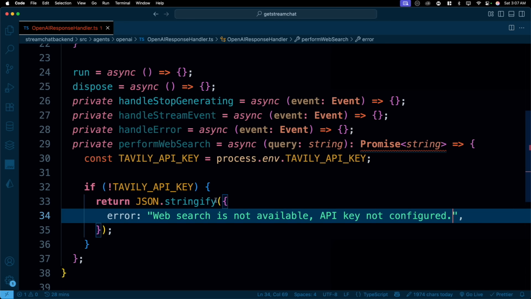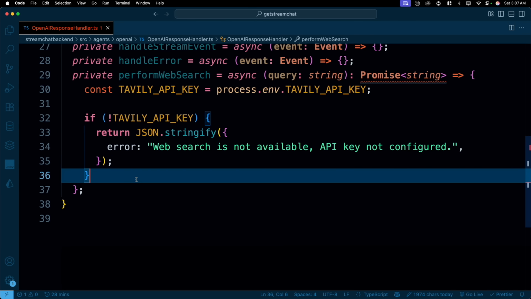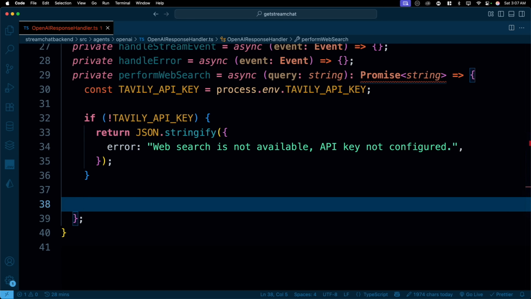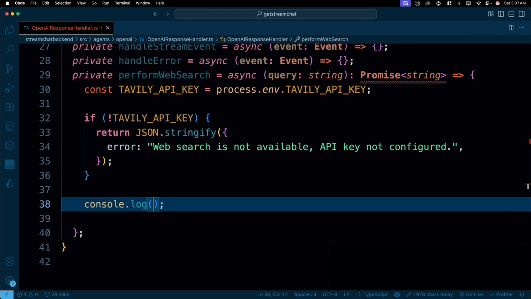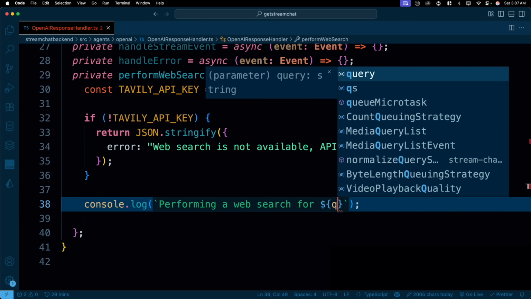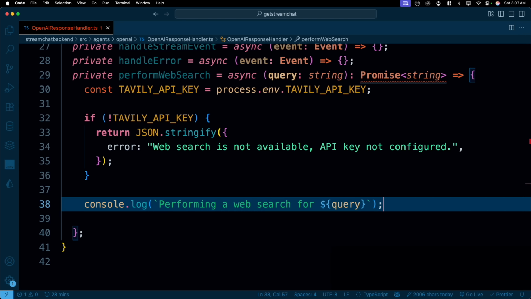I think that's a good enough message for us to understand why it is not happening. Assuming that it's happening, so how do we do that? First of all, keep ourselves on track. So let's do a simple console log and just say performing a web search for, and whatever query you have mentioned. So I need that query. Good enough, a good indicator for us.